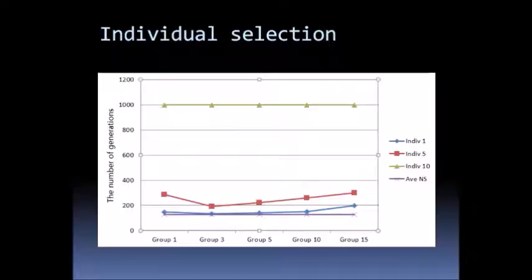The second graph shows the performance of the individual selections. As the number of individual selections increases, the performance decreases. As the number of group selections increases, the performance first increases then decreases.